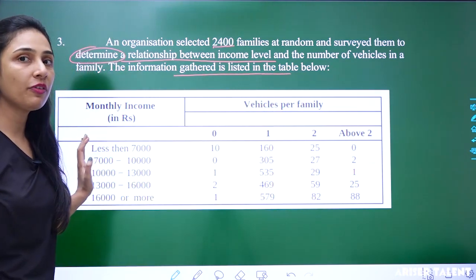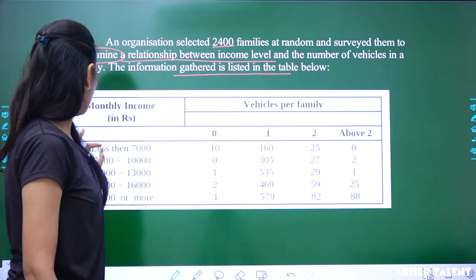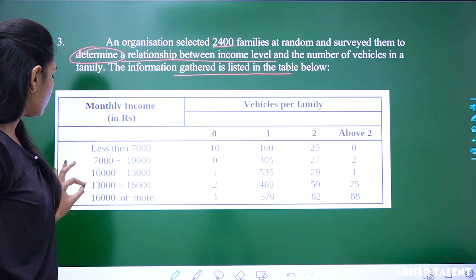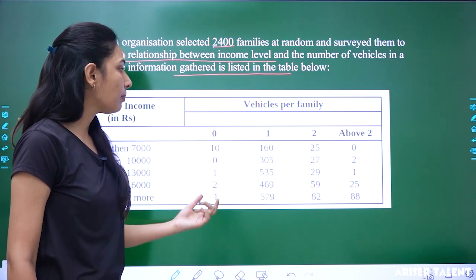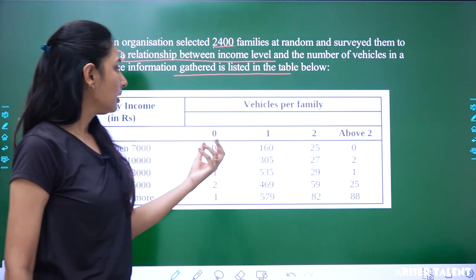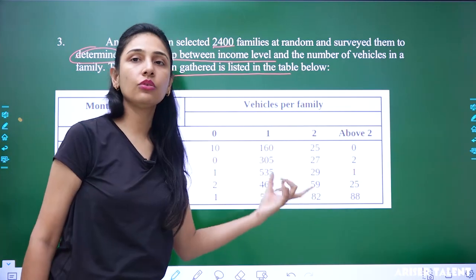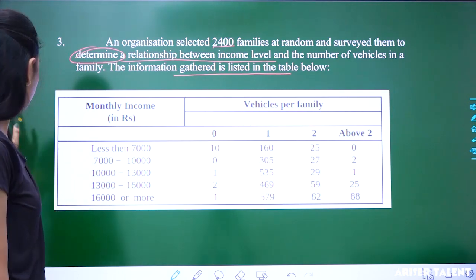Here you are provided with the table: less than 7,000, 7,000 to 10,000, 10,000 to 13,000, 13,000 to 16,000, 16,000 or more, and vehicles per family: 0, 1, 2 and above 2. So they are going to be the number of vehicles.